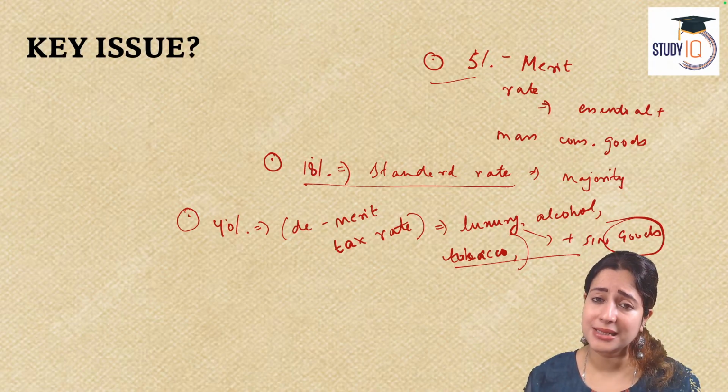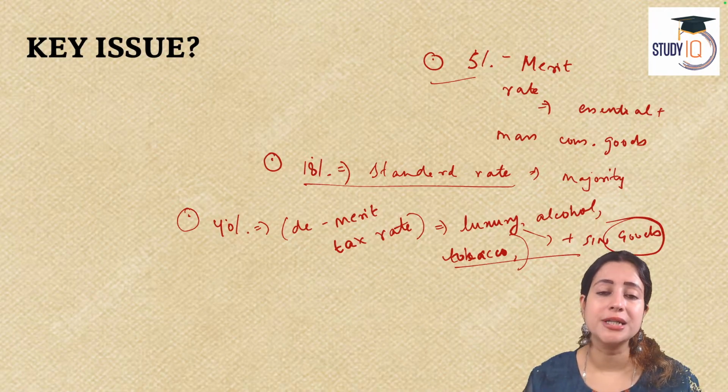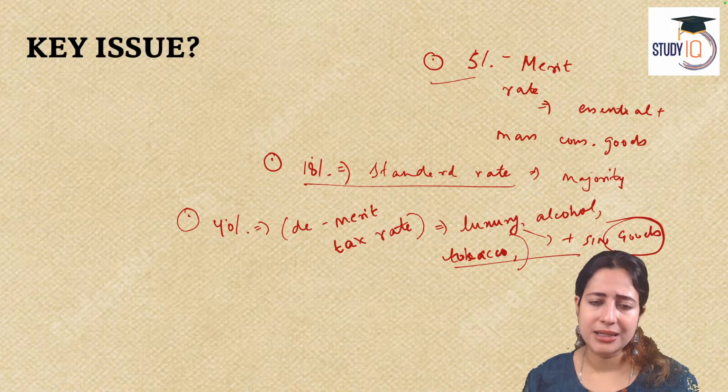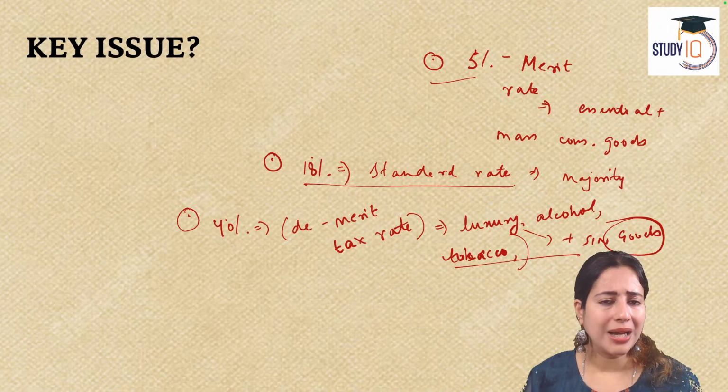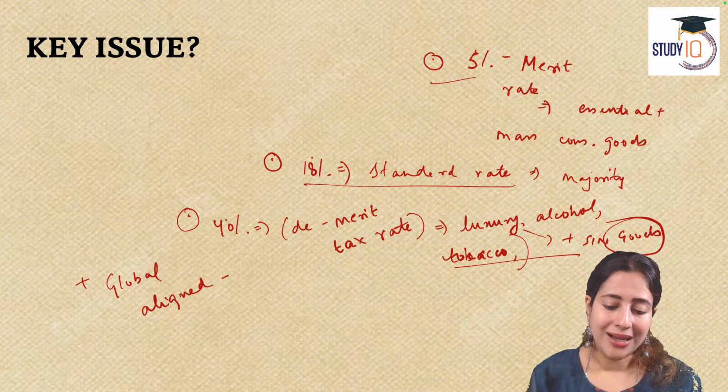Second, 18% standardized rate on a majority of goods and services. And the last is 40%. That's just reserved for luxury and sin goods. High-end luxury cars, consumer products, white goods, tobacco, alcohol, all of that. Plus, this will also make India globally aligned with other advanced countries of the world.